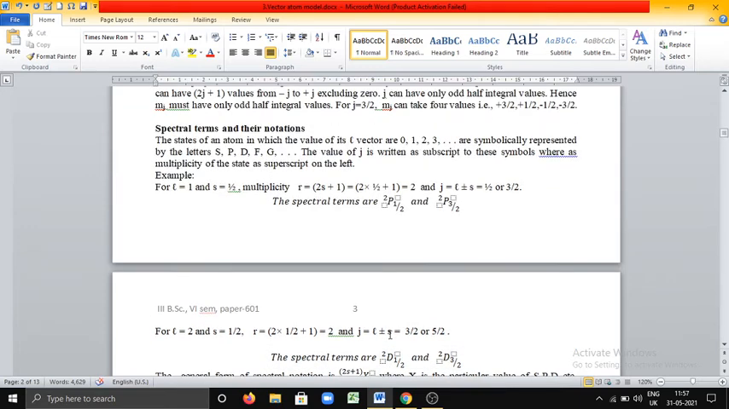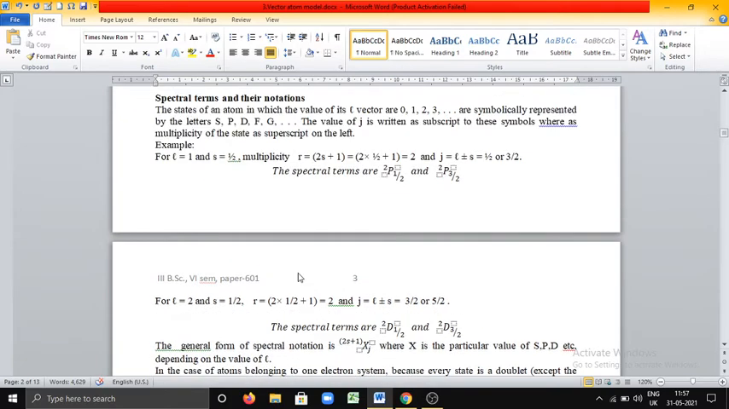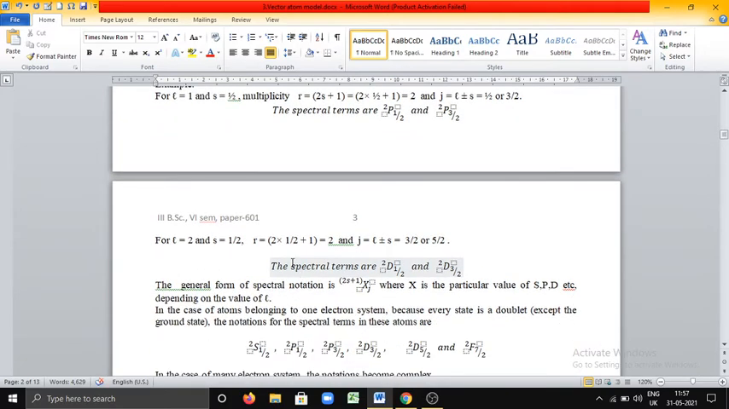This is regarding spectral terms: how we can write spectral terms and how they are notated, that means how they are presented. Regarding spectral terms and notations, we must know this.